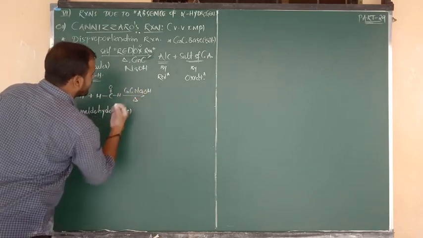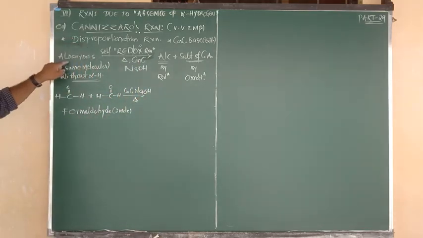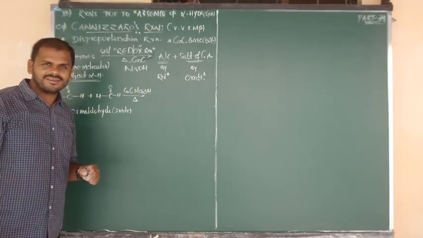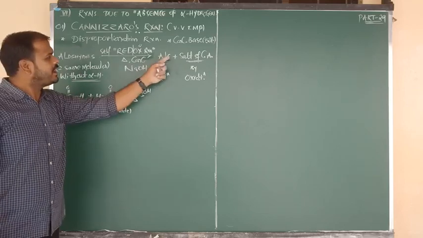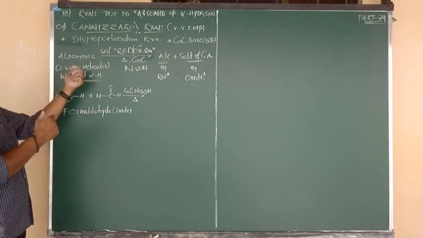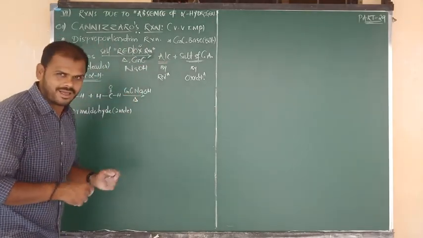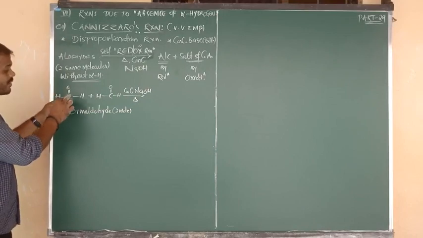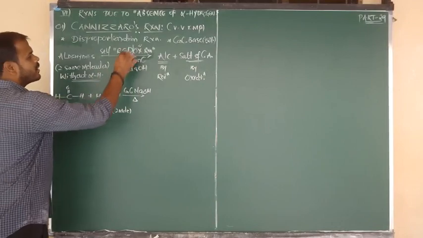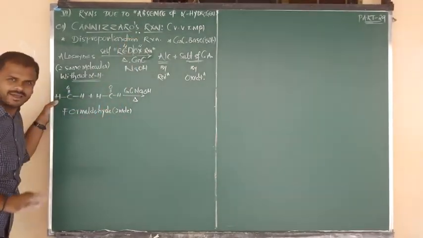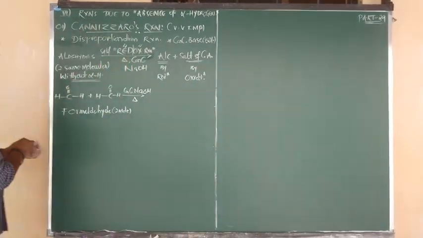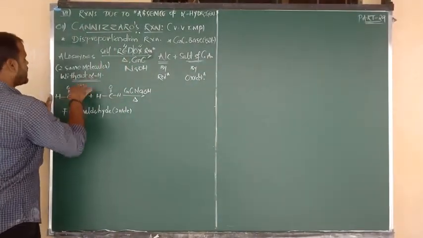Upon heating with concentrated NaOH, the first molecule should undergo reduction, and upon reduction it forms the product alcohol. So I am going to show you how the first molecule upon reduction forms alcohol. The first mole of formaldehyde, upon heating with concentrated NaOH, undergoes the process of reduction. What is meant by reduction? Addition of hydrogen.